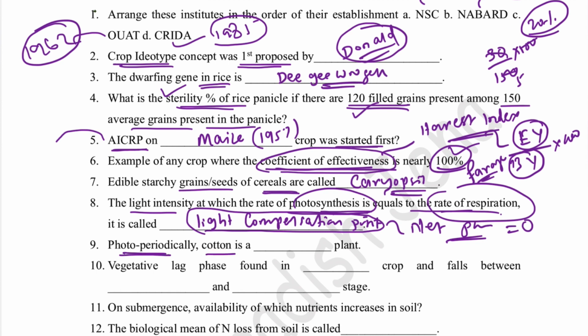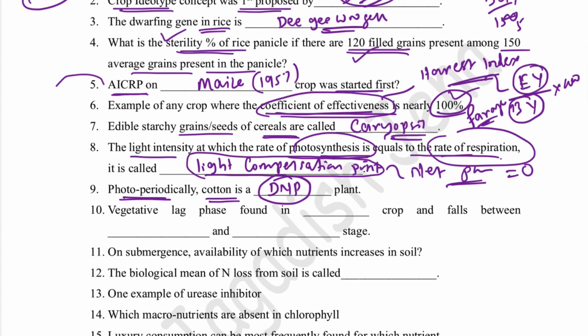Photoperiodically, cotton is a day neutral plant. That means whether there is long day or short day condition, it will not affect the flowering of the cotton plant. Cotton is a day neutral plant, like potato, tomato, peas. These are examples of day neutral plants, which are not affected by the day length of the growing season.